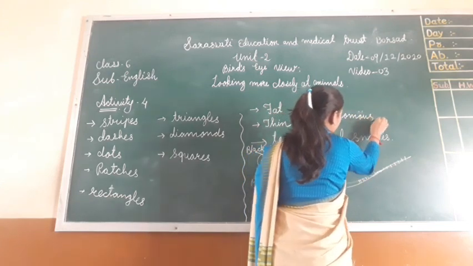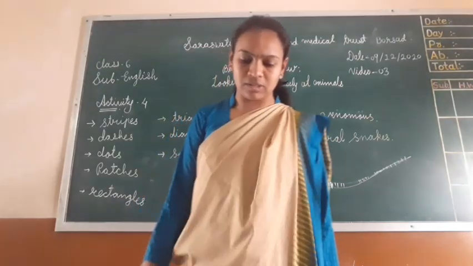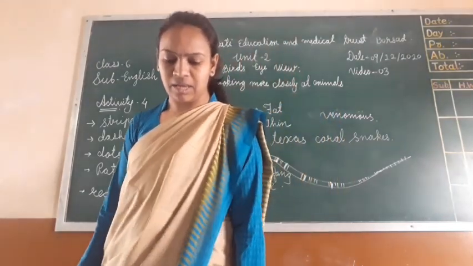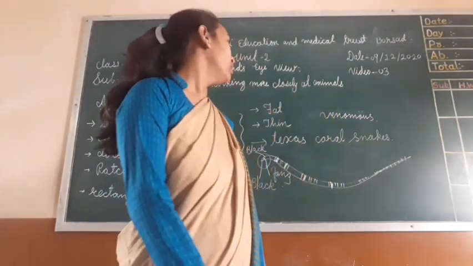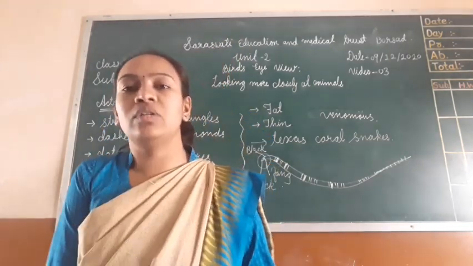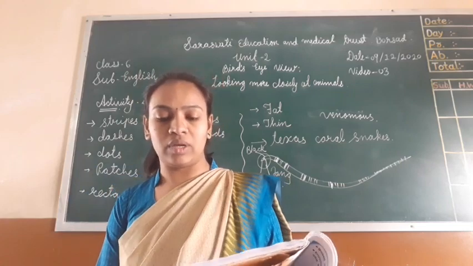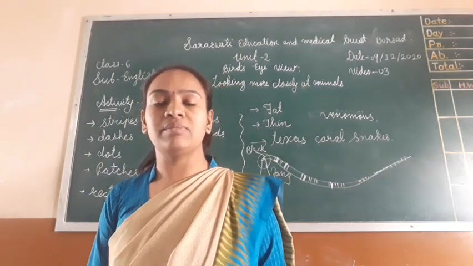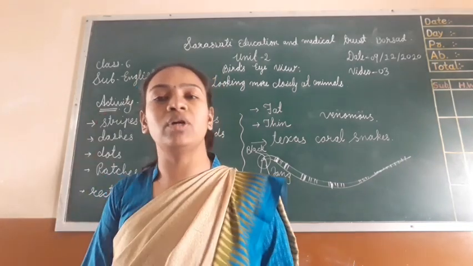Venomous snake. What is the meaning of venomous? It means a very poisonous snake. Venomous means poisonous. It is a synonym of venomous. Poisonous means venomous and venomous means poisonous snakes.